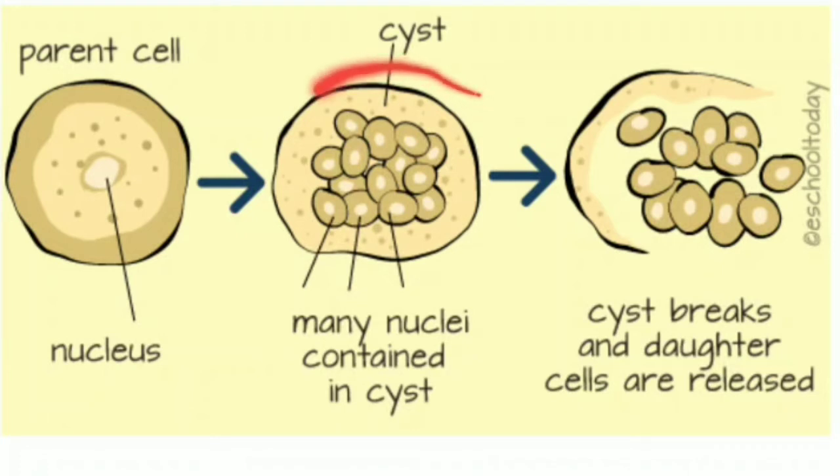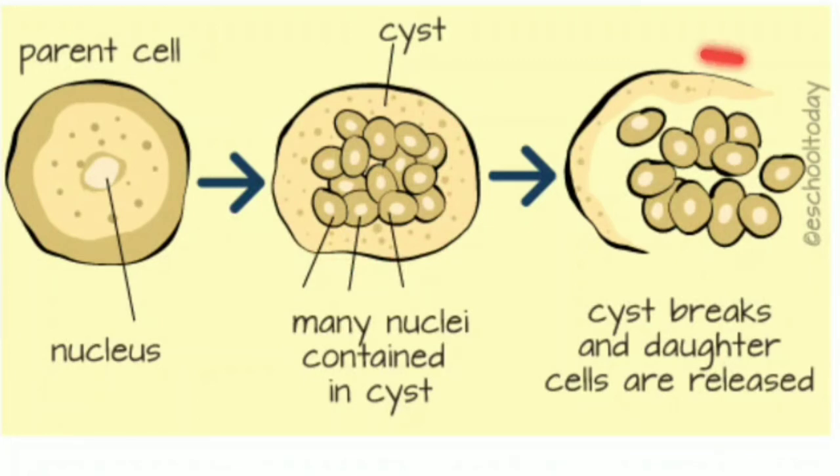Then the body surrounds itself with a thick layer which is known as the cyst. And these are the divisions of the nuclei. One nucleus has divided to form so many nuclei which are surrounded by the cyst.